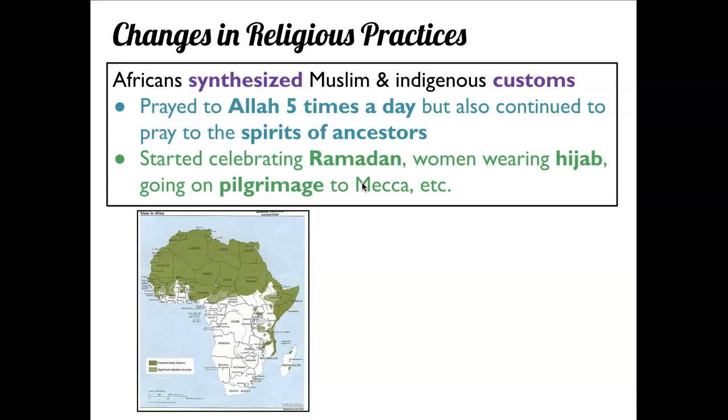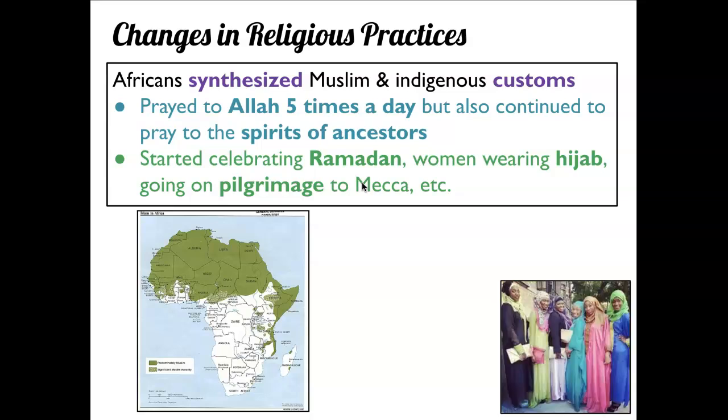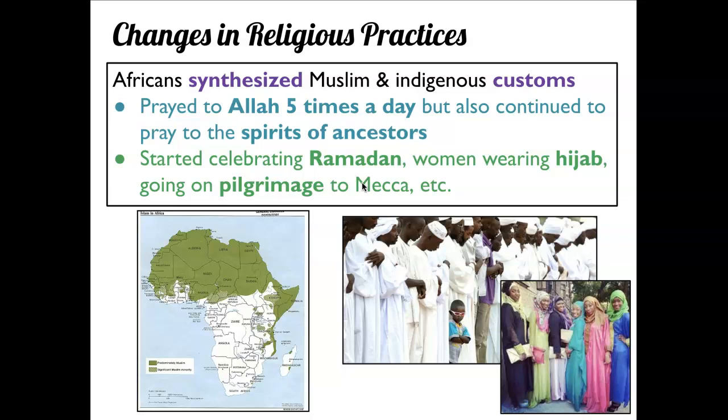But we will see some things that were adopted to match their culture too. So, for example, the really colorful clothing. We saw in our first lesson that Africa has very vibrant colors. And then we also see them wearing white, which is very common for religious events in Islam.